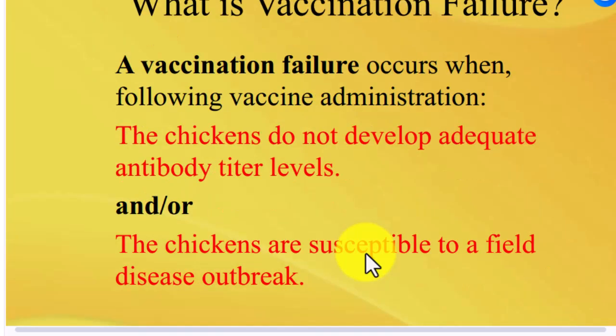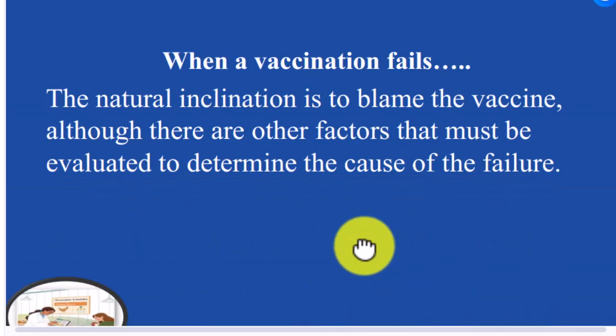Following vaccine administration, the chickens don't develop adequate antibody titer level, and/or the chickens are susceptible to a field disease outbreak. By definition, a vaccination failure occurs when the chickens don't develop adequate antibody titer level, and/or are susceptible to a field disease outbreak.